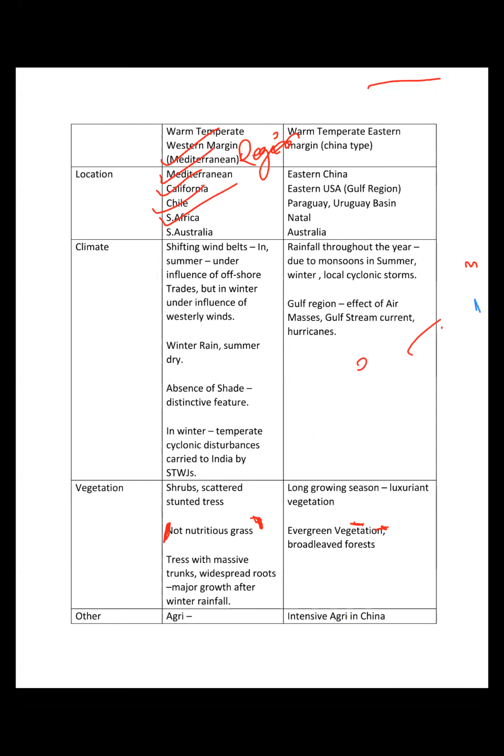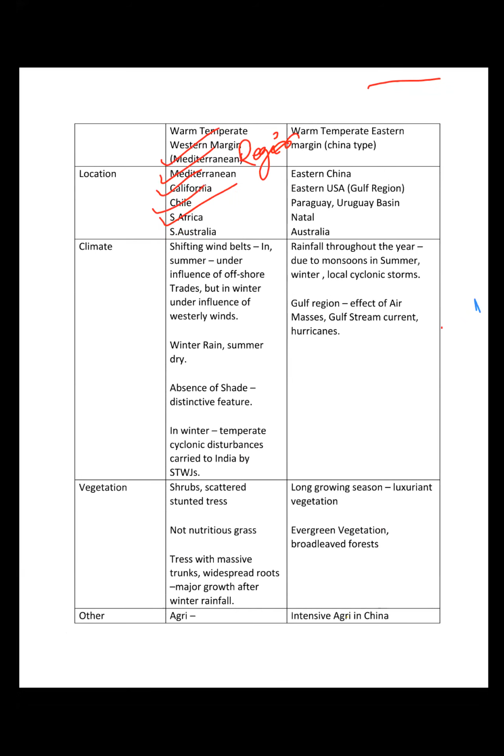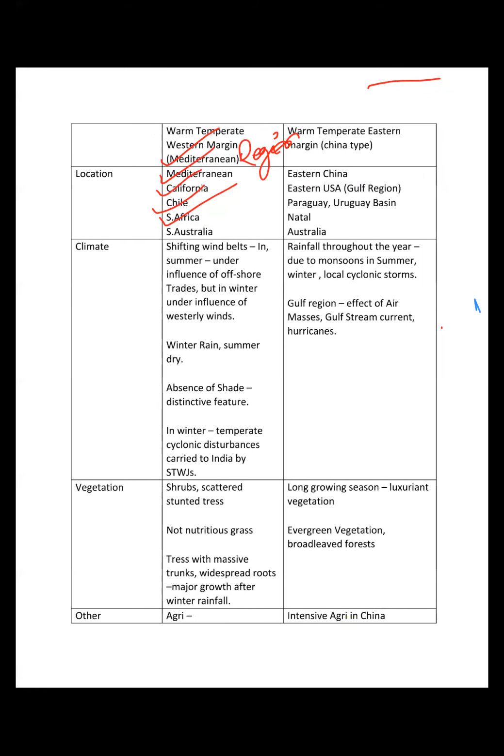This is one of the most important climate types to be understood as far as the shifting of pressure belts is concerned, right? What happens in summer? I'll be showing this with a map also.